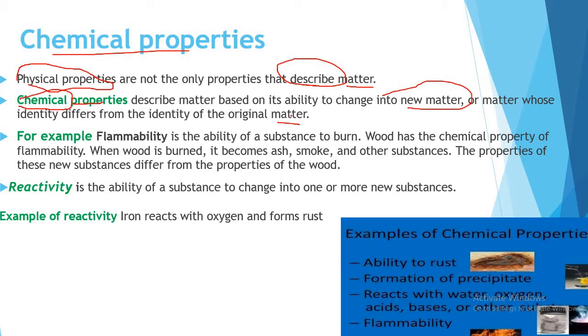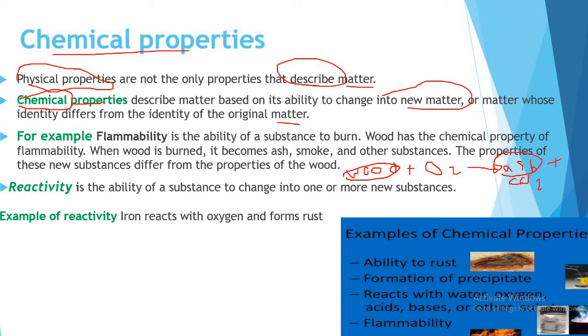For example, when you burn a wood, what happened? Wood reacts with oxygen and forms ash plus carbon dioxide or smoke. The matter or the composition that makes up ash is different from the wood. So wood reacts with oxygen and forms ash and carbon dioxide.